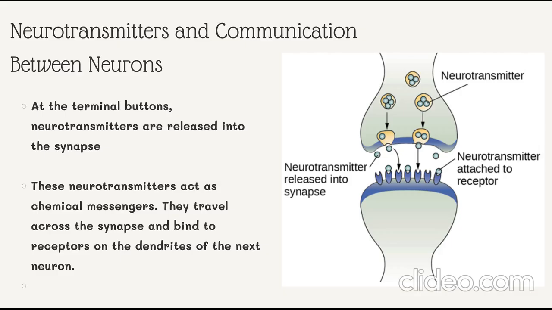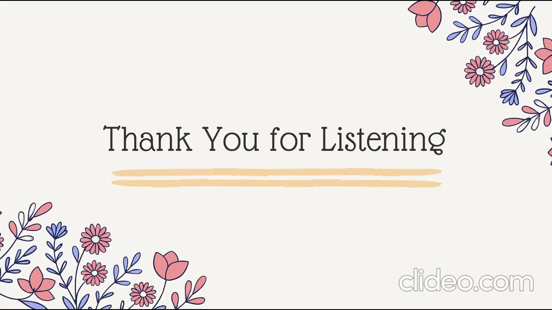At the terminal buttons, neurotransmitters are released into the synapse, which is the small gap between neurons. These neurotransmitters act as chemical messengers. They travel across the synapse and bind to receptors on the dendrites of the next neuron. If enough neurotransmitters bind to the receptors, the next neuron may reach the threshold and fire its own action potential. In simple terms, an action potential is the electrical signal inside the neuron, while neurotransmitters are the chemical signals between neurons. That's all for my presentation on the nervous system and neural communication in AP Psychology Unit 1.